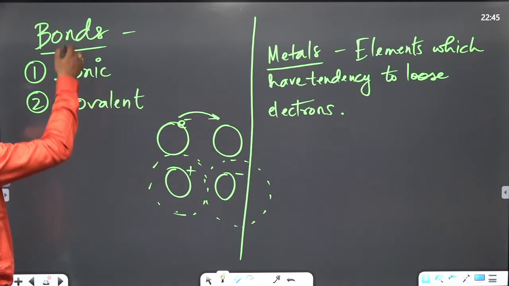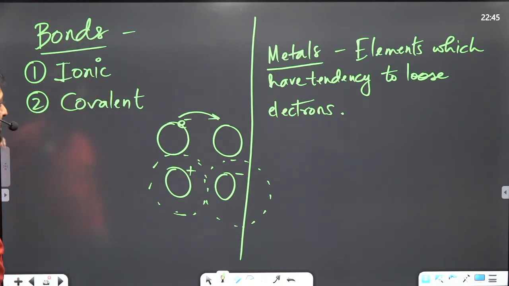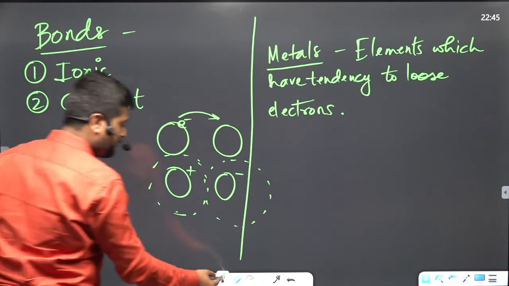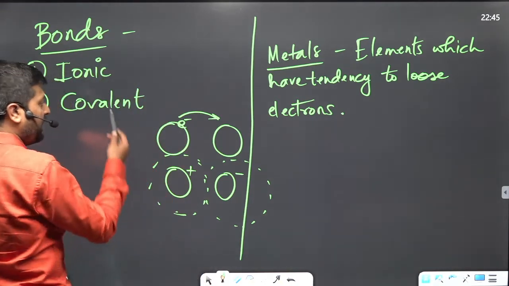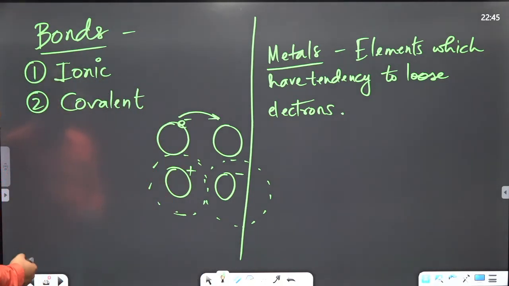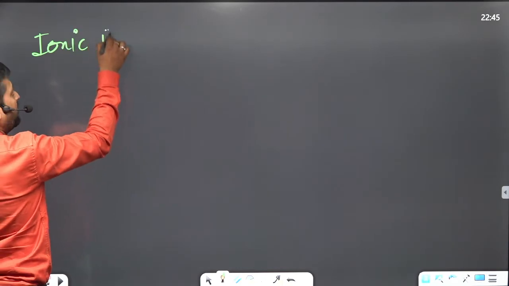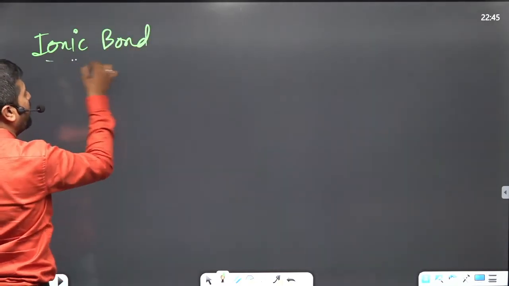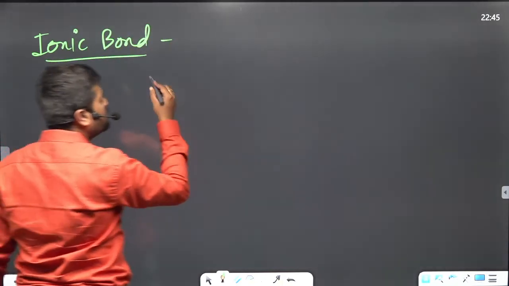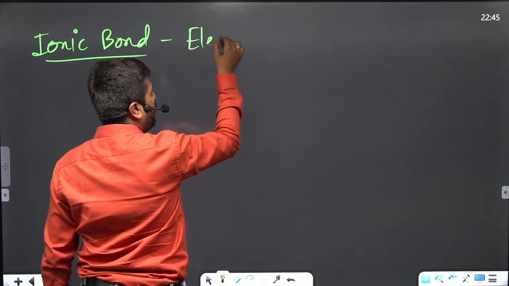We have two types of bonds: ionic bond and covalent bonds. Have you noted down? We'll write the definition of them one by one. First is ionic bond. This is also known as electrostatic bond.